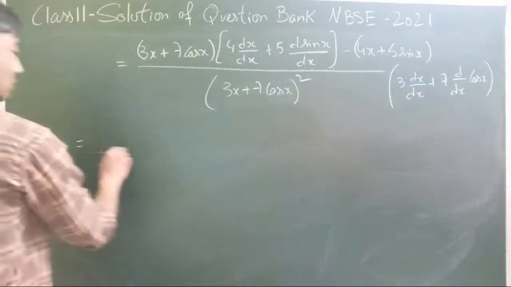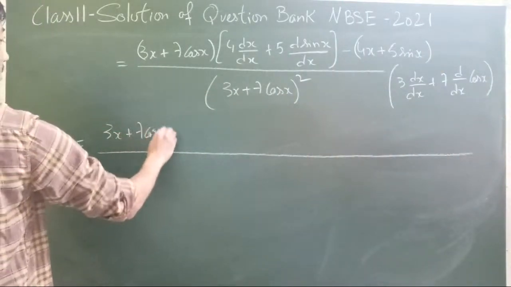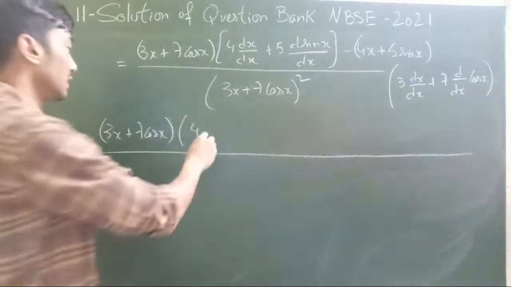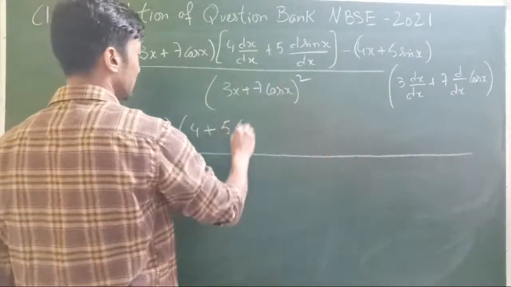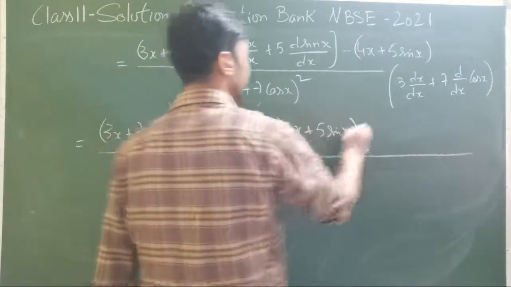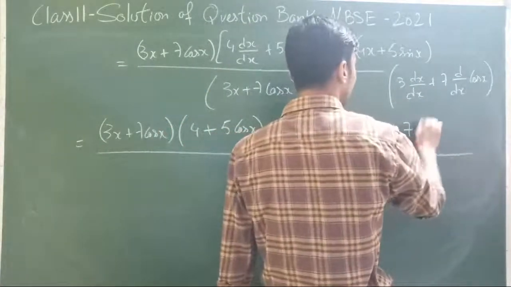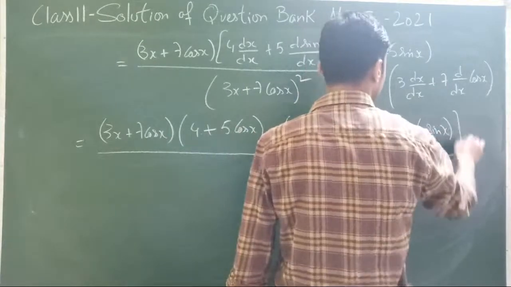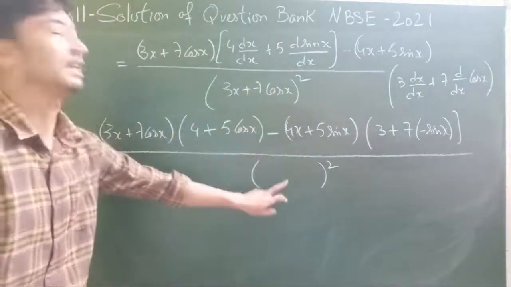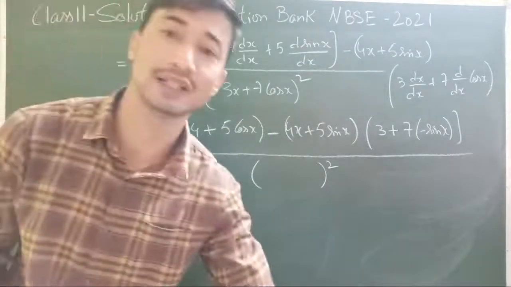So let's now do another differentiation. That's 3x plus 7 cos x, times 4, because derivative of a variable with respect to itself is 1, plus derivative of sin x, which is cos x, minus 4x plus 5 sin x, times 3, again because derivative of x with respect to x is 1, plus 7 derivative of cos x, which is minus sin x. This one you can kindly excuse me, I don't want to write this again and again. So that same term whole square. Okay, I believe that's fine.